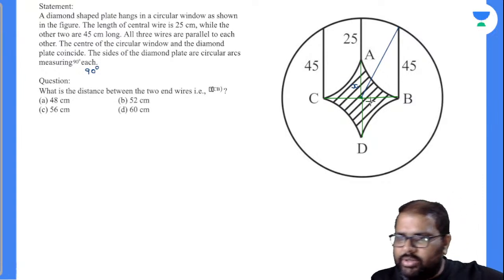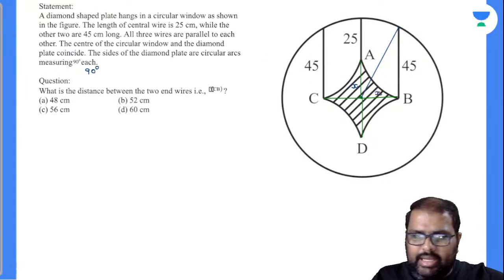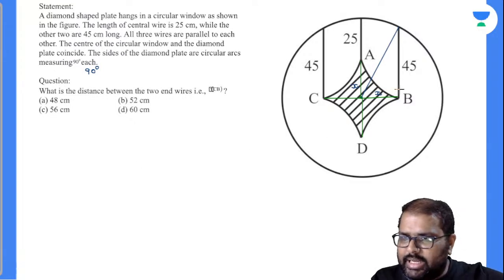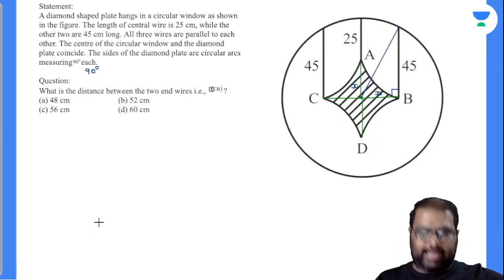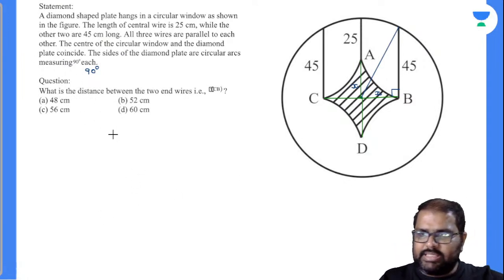Now let's find out. This is x, as you said there. Now this is a right angle triangle. How many of you are observing this is a right angle triangle? Because this makes 90 degrees according to the data given there. That's why I'm taking a right angle triangle. So can I find out this x value? Yes, I can find out this x value.